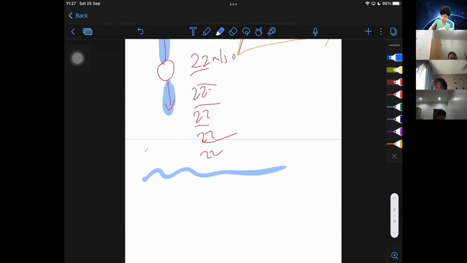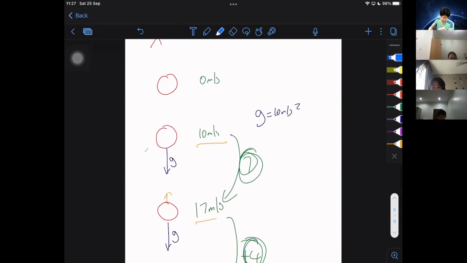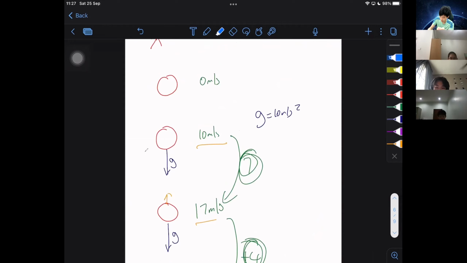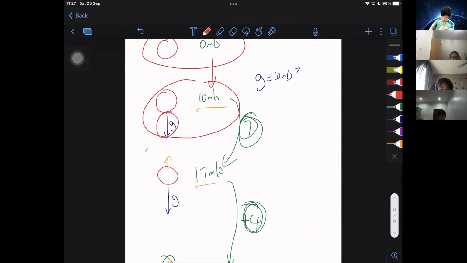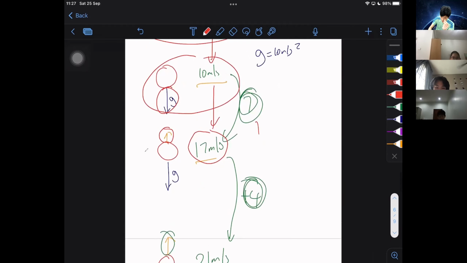If you're asked to explain, you're going to say something like, initially, as the ball falls downwards, because gravitational force is greater than air resistance, the speed of the ball is going to increase. As the ball continues falling and increases in speed, the air resistance builds up. This slows down the acceleration.